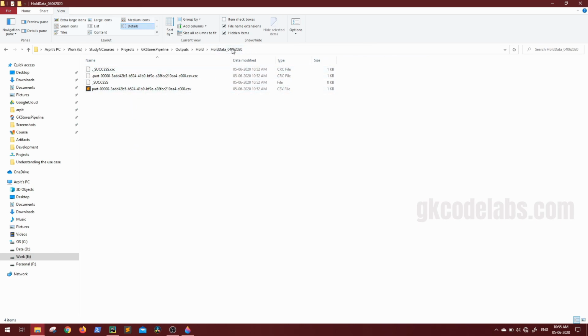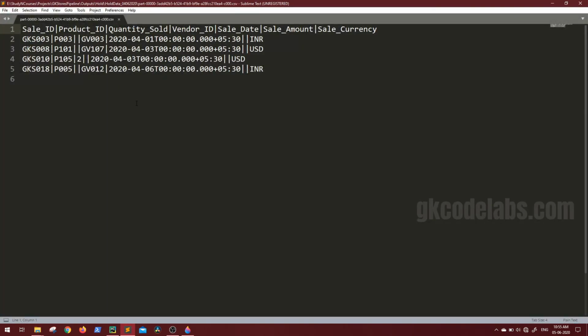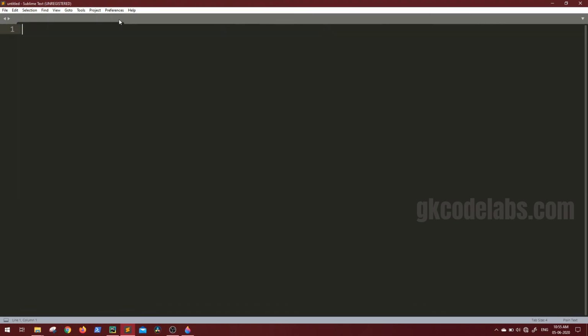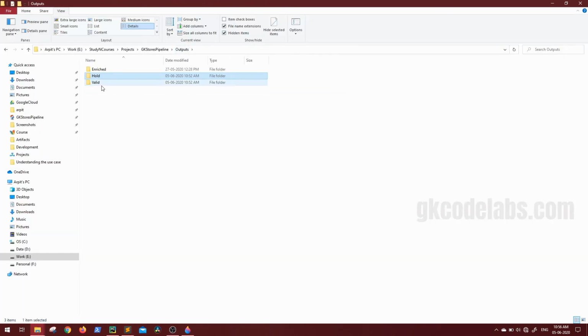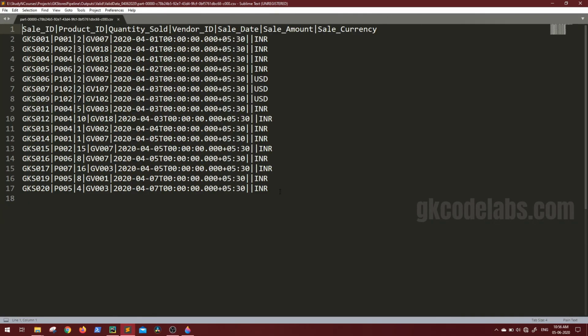So let's see the whole data we have got. Currently you can see the same 4 records we were seeing in the output are being written in the whole directory. Let's go back to what is in valid. Valid has also created one new directory with the timestamp, and this also has all the valid records. You can see there are no nulls in the product ID or the vendor ID, so all are valid.